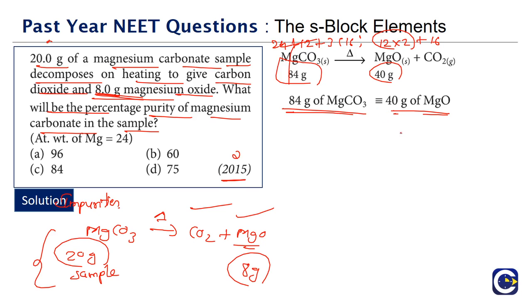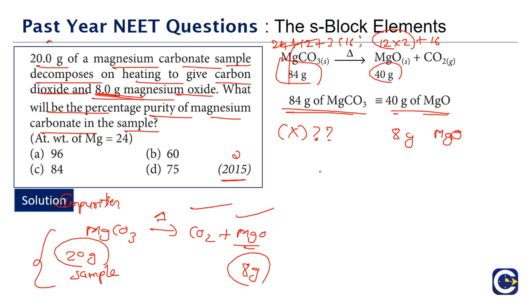But here, how much MgO are we getting? We are getting 8 grams of MgO. Now based on this relation, what is the mass of magnesium carbonate that will be required to give us 8 grams of magnesium oxide? What is the mass of the magnesium carbonate required? So how do we get it?